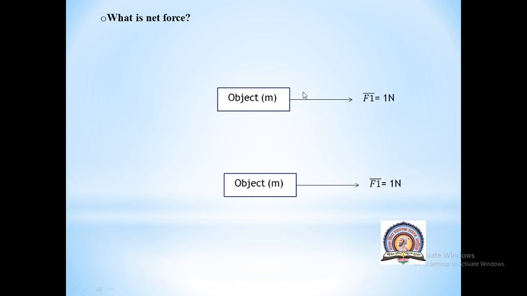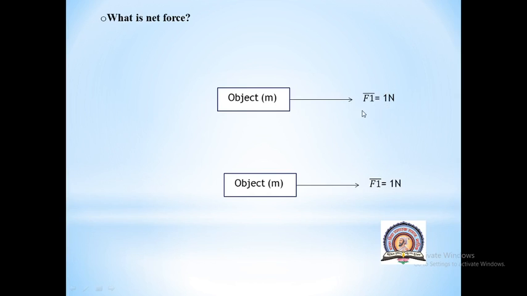Now here, is any other force present? No. Except F1, there are no other forces acting on this object. So what will be the net force? What do you mean by net force? Net force means vector addition of all the forces acting on that object. Now here only one force is acting on this object. That means our net force is nothing but F1. This is our net force acting on this object. Now here, is our net force 0? No. Here net force is not equal to 0.